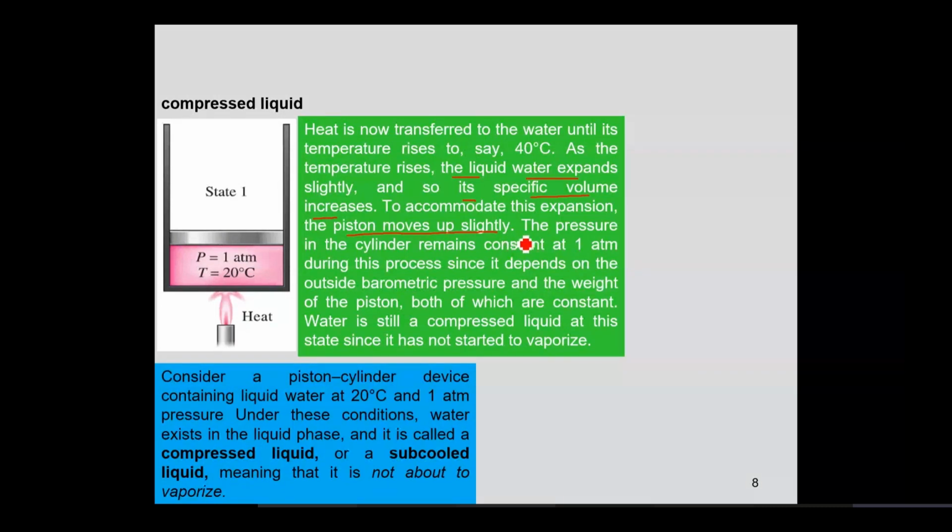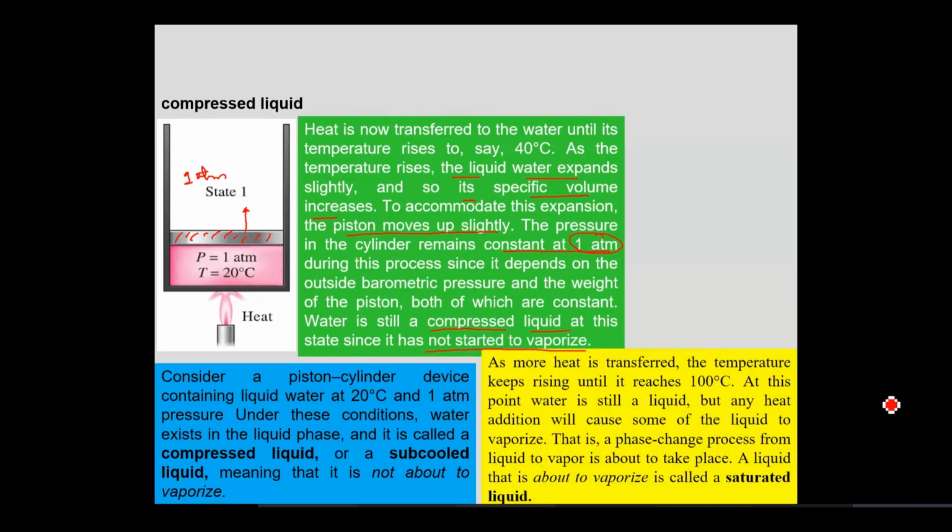If the expansion would take place, the pressure in the cylinder would still be 1 atmospheric, since you have no extra pressure. The outside atmospheric pressure is 1 atm, and the weight of the piston has not changed. So even though this moves upwards, the pressure within the cylinder would still be 1 atmospheric, and the water would still be categorized as compressed liquid because the water has not started to vaporize yet or is not about to vaporize. Is this point clear? Yes, sir.